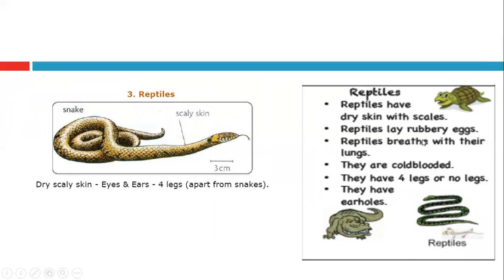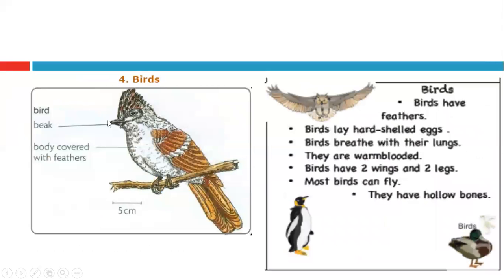And the fourth group is birds. The main features: they have a beak, they have feathers, 2 legs, and 2 wings, and they are warm-blooded, so they can control their internal temperature, whatever the changes in the external environmental temperature. They can fly, but in the exam remember they have feathers, 2 wings, 2 legs, a beak, and so on.